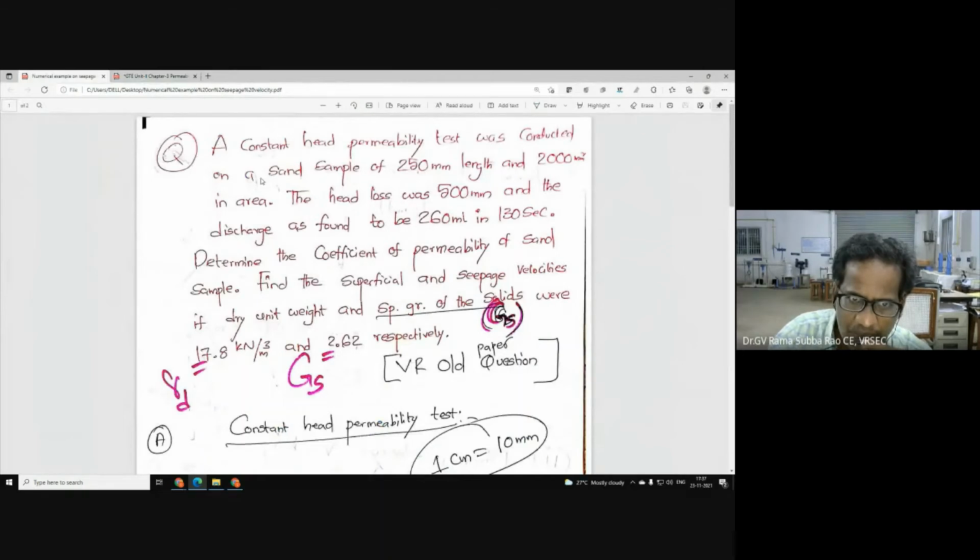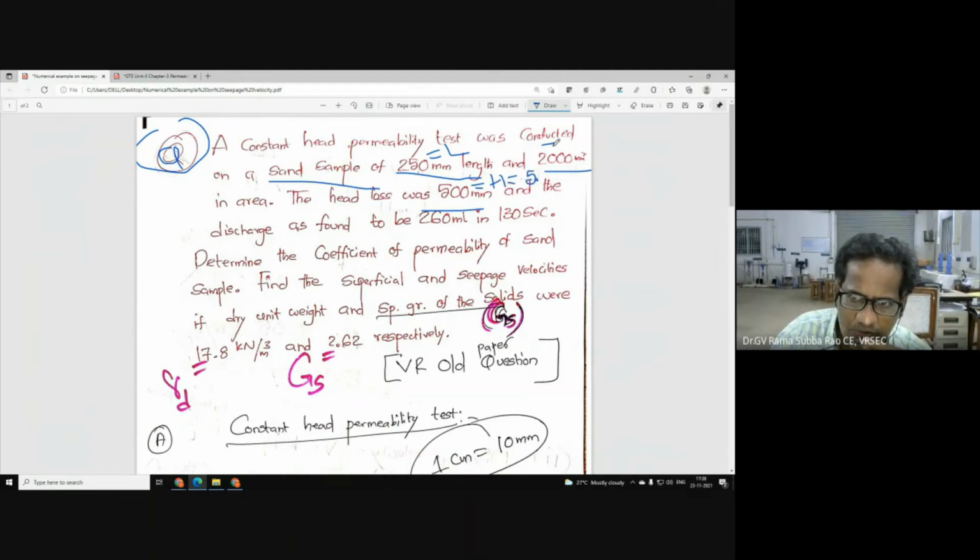Let us see now a constant head permeability test. I am going to present one numerical example, which appeared in an examination in the past. A constant head permeability test was conducted on a sand sample of length L, which is 250 millimeter, that I am trying to call 25 centimeter. The area is 2000 millimeter square. The head loss was 500 mm, which I am trying to call capital H, equal to 50 centimeter.